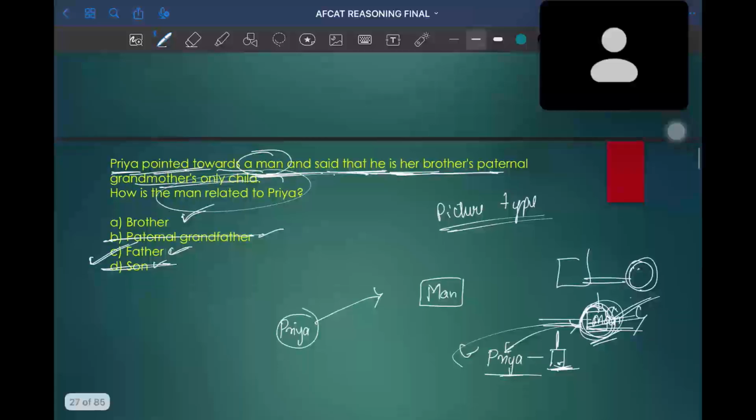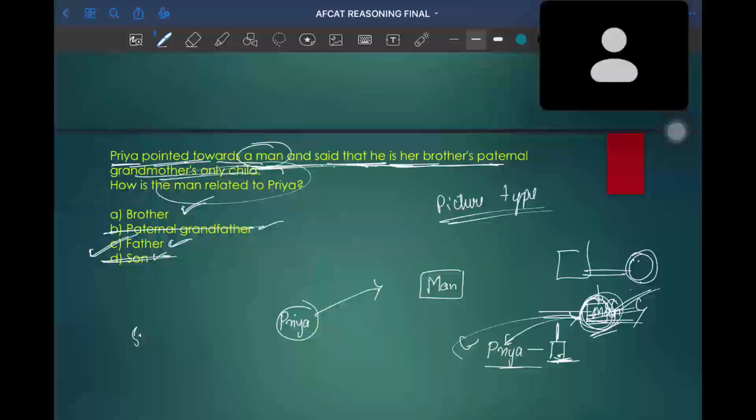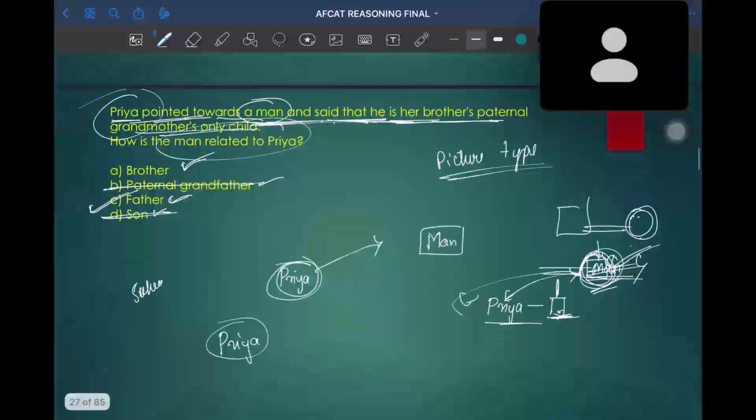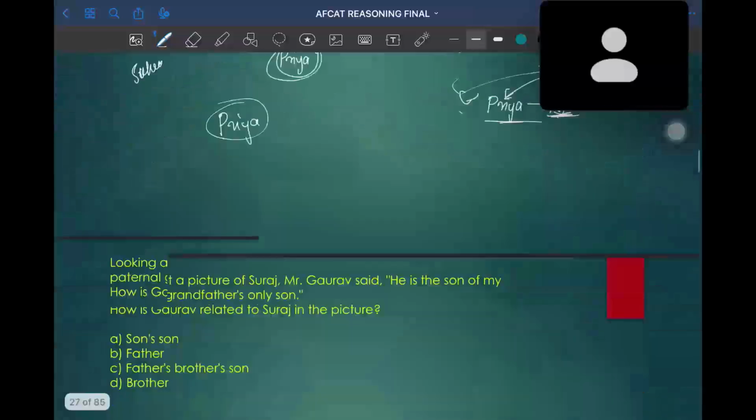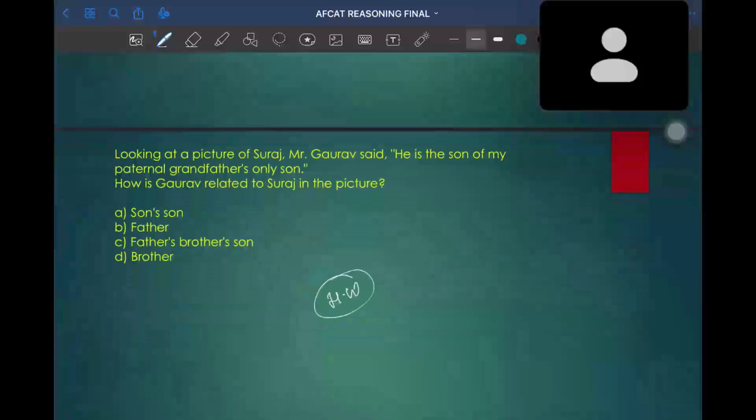When you solve these kinds of questions where picture questions are involved, try to keep the person who is pointing out outside, so that you can find the relationship easily. In a similar way, there is another question which you can take as homework and try to solve in the end.